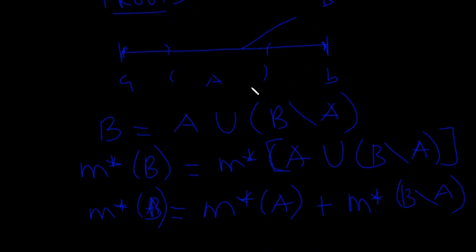All right, so let's visualize this over here. A is contained in B and A has a complement. You can see that the complement of A wasn't empty; there were elements.